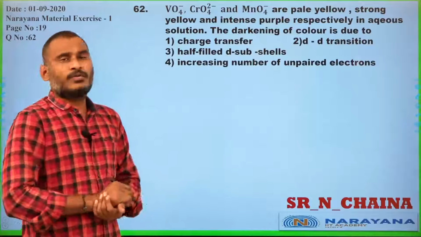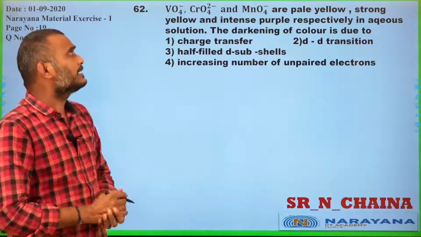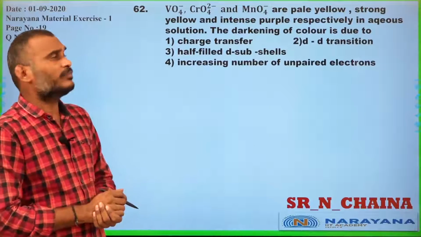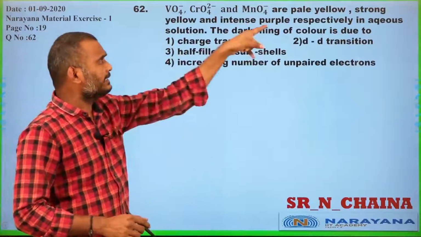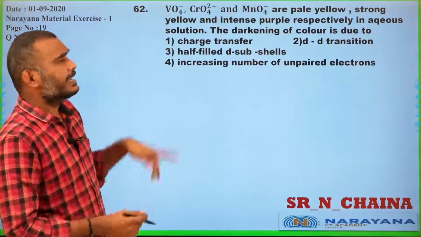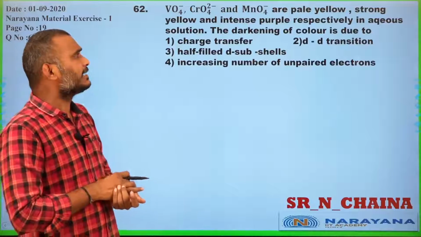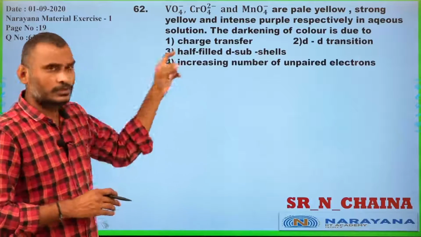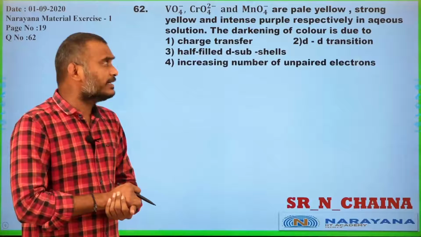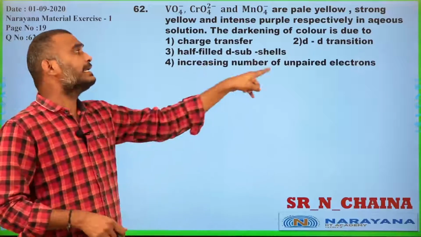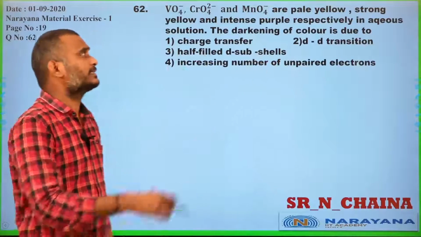VO4 minus, CrO4 minus 2, MnO4 minus are pale yellow, strong yellow, intense purple, respectively. In aqueous solution, the darkening of the colors is due to charge transfer, d-d transition, half-filled d subshells, or increasing number of unpaired electrons.